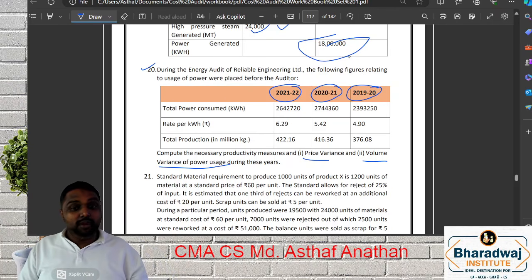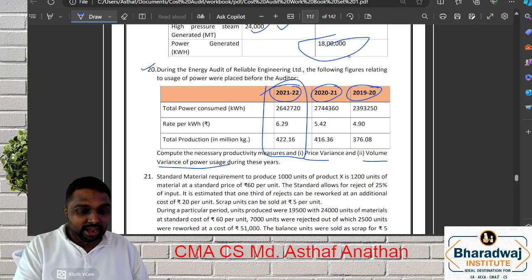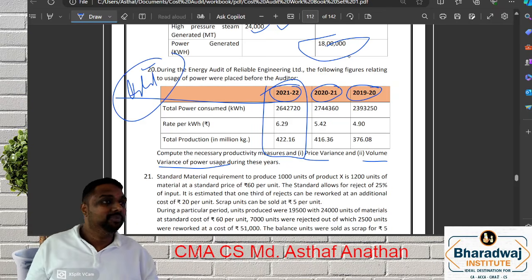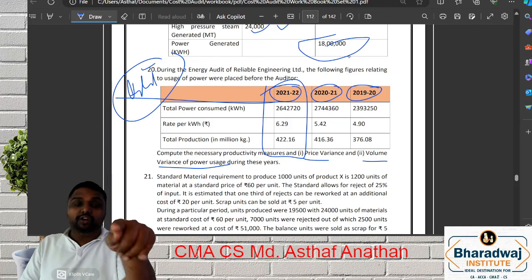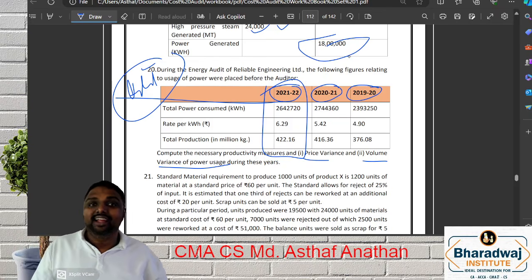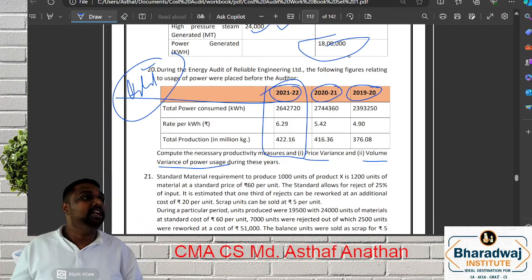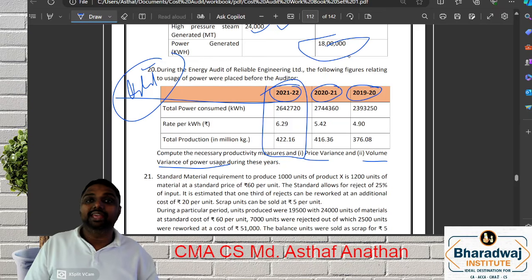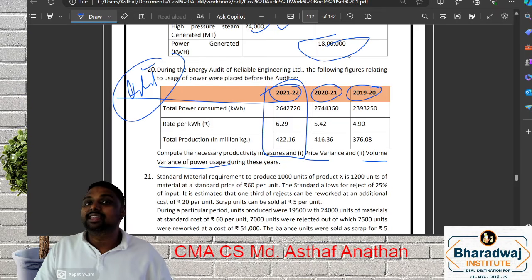For 21-22, what is given, we can call this the actual for the year. Yes or no? But if you want to measure for 21-22, what will you consider as the standard? Since there is nothing mentioned for standard specifically, the previous year base will be the standard.